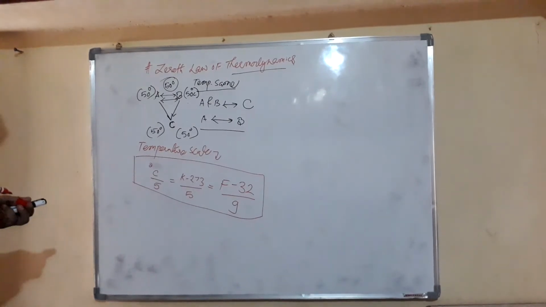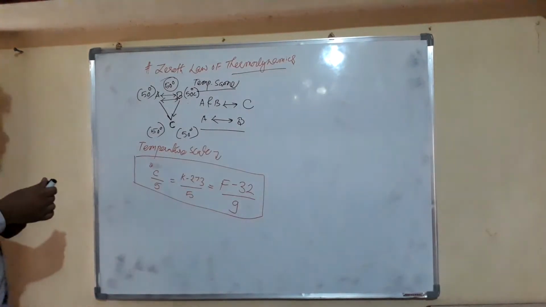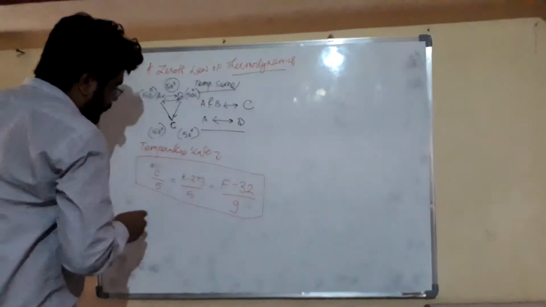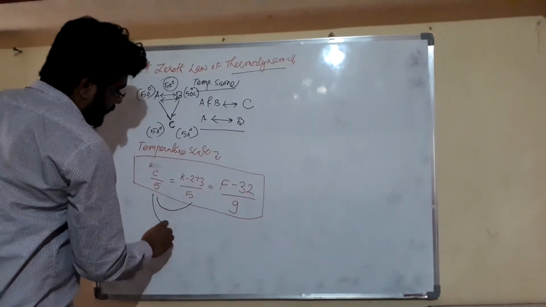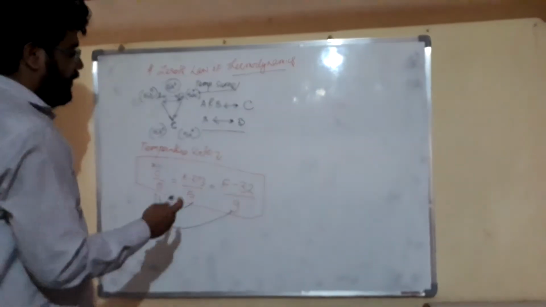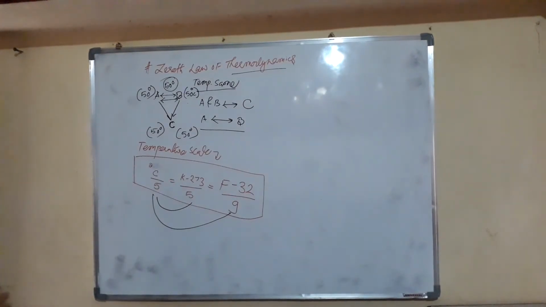By this formula, friends, we can convert Celsius into Kelvin, Celsius into Fahrenheit, or Kelvin into Fahrenheit and Celsius.